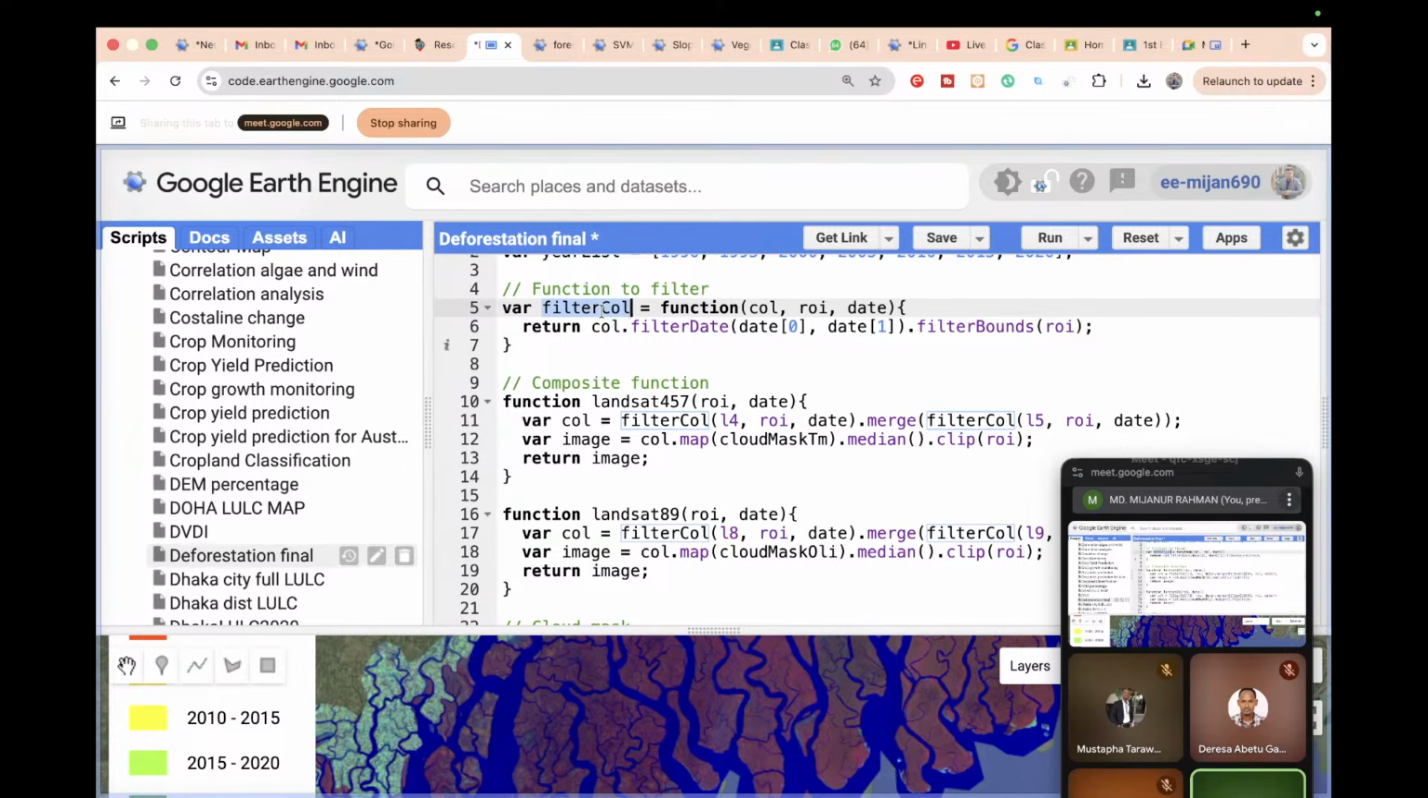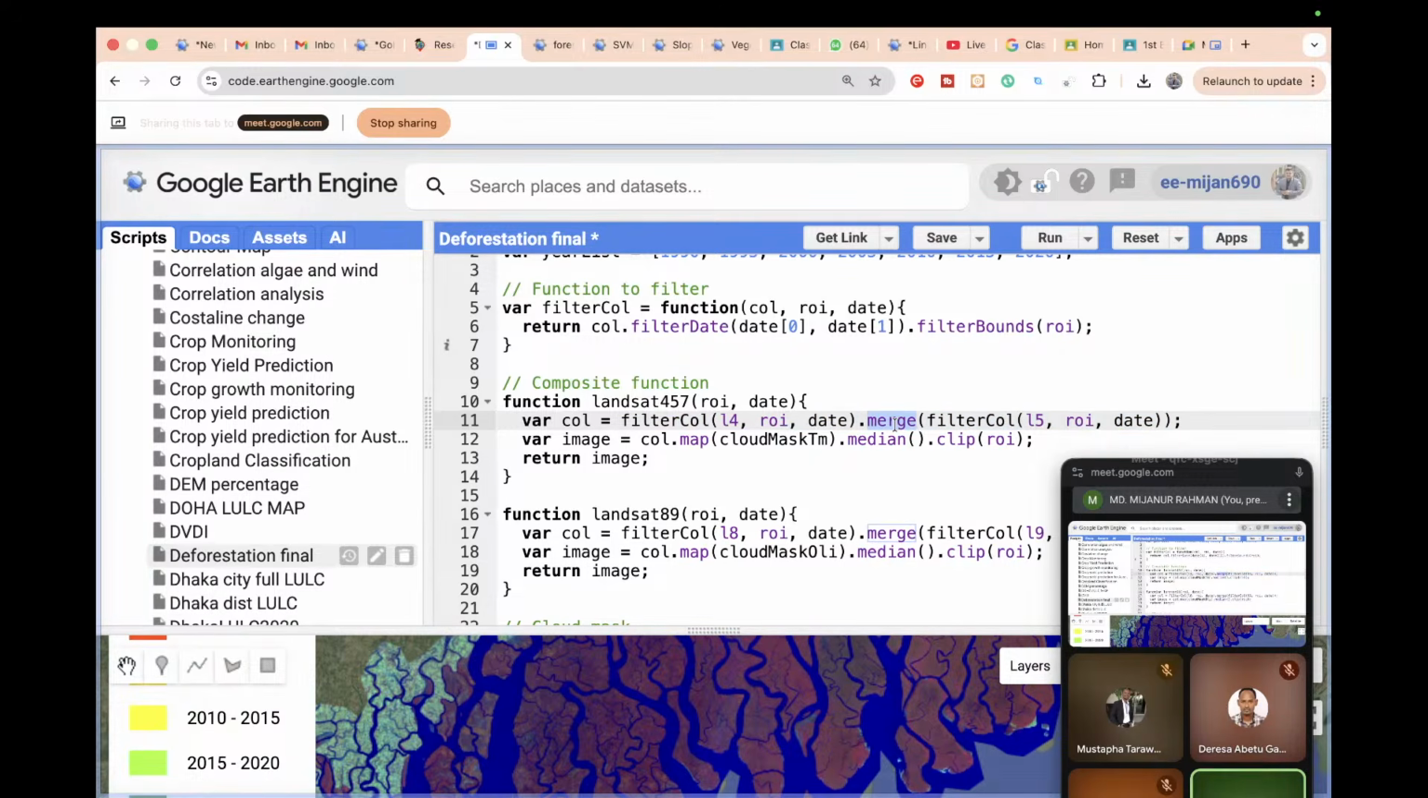So I create a function, suppose it's one kind of tool. This tool helps me to filter my collection. My collection is L4, which is one kind of collection, the Landsat 4 collection. Then ROI, it's my boundary, and date. Okay, and we simply merge. So both Landsat 4 and Landsat 5 collections we simply merge after filtering.